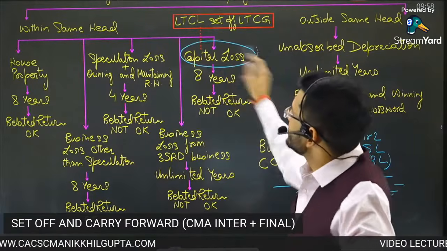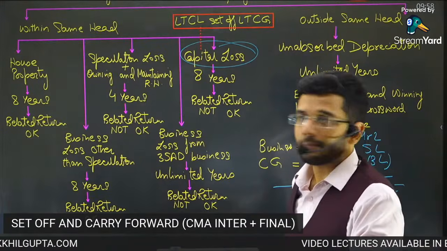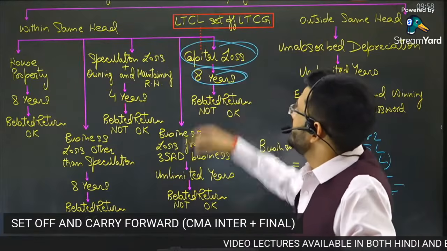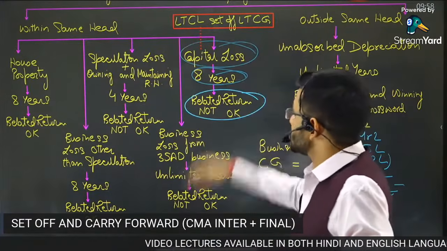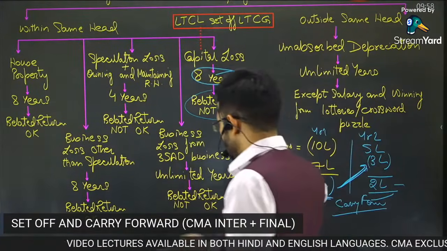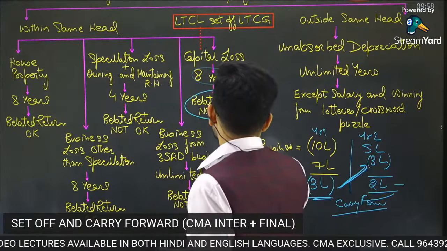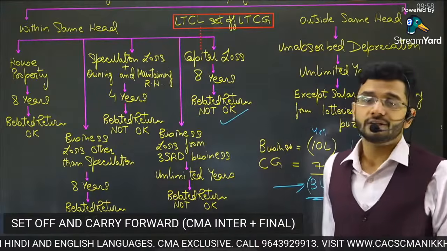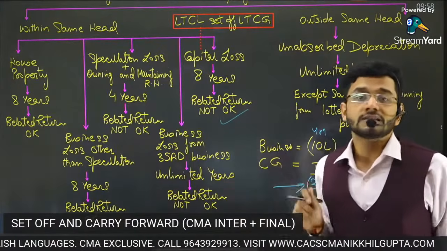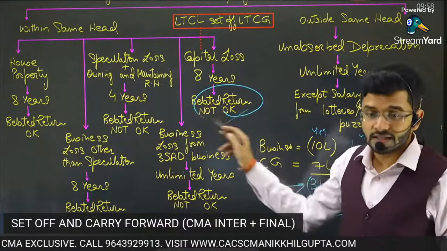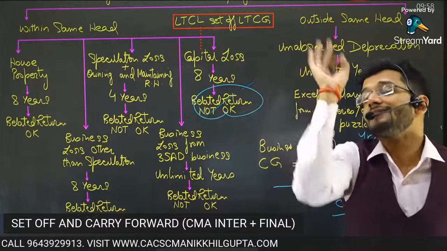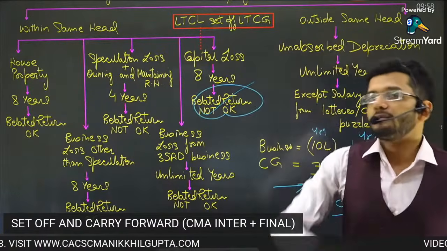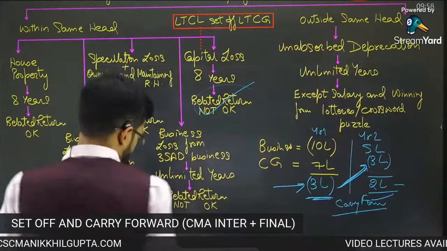Then capital loss. If you have any capital loss from sale of a capital asset, then that is carried forward. You can carry forward till 8 years. Belated return is not okay. If you file a belated return, then you will not be allowed to carry forward your capital loss. Your capital loss will go to waste if you file a belated return in the year when you have incurred losses. So in the year when you have incurred losses, you have to file return on time.